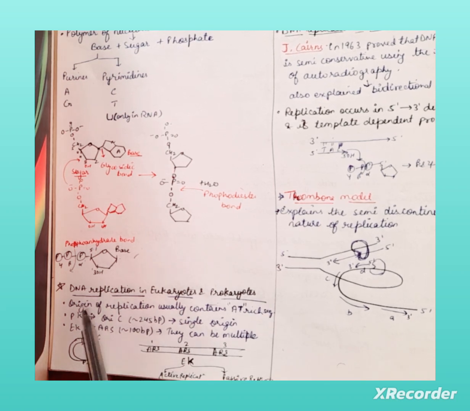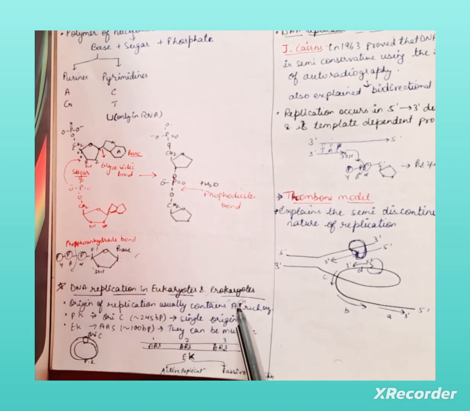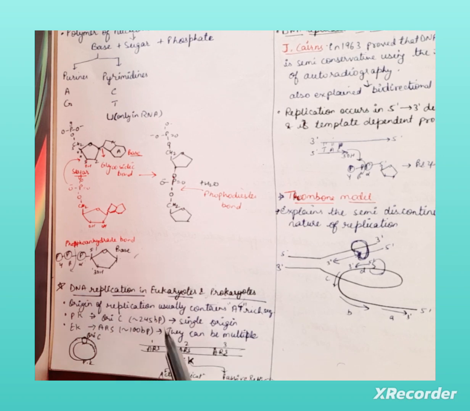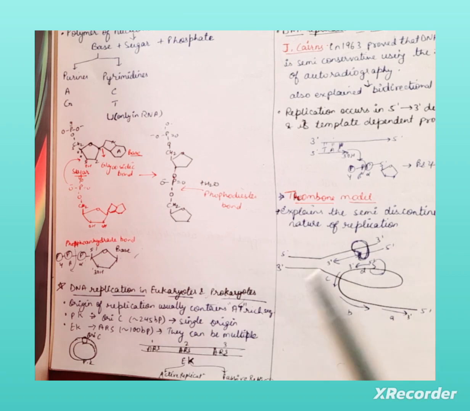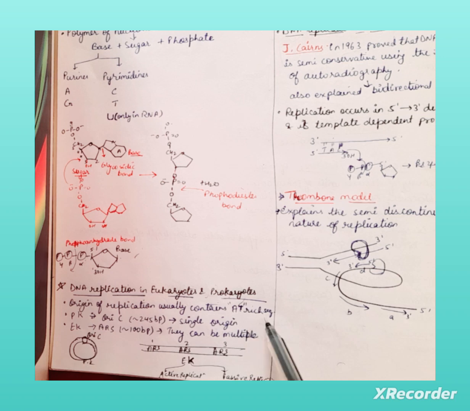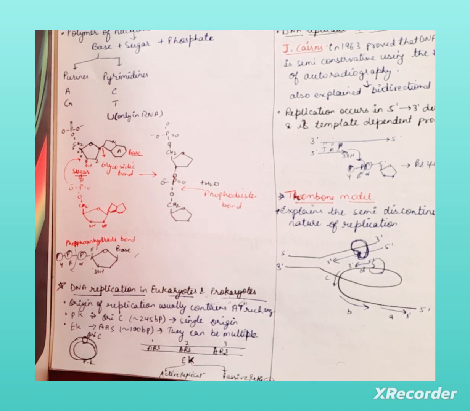Now discuss DNA replication in eukaryotes and prokaryotes. The origin of replication usually contains an AT-rich sequence. Why AT-rich? Because A and T are attached with two hydrogen bonds, which is very easy to break. In comparison with guanine and cytosine, AT-rich bonds can be broken easily. That's why replication starts from the origin of replication, where the AT-rich sequences are present.